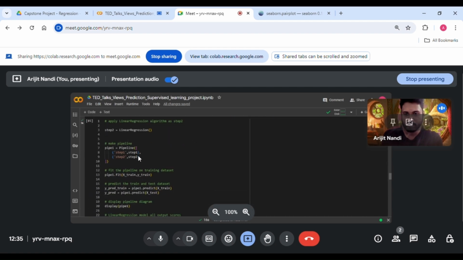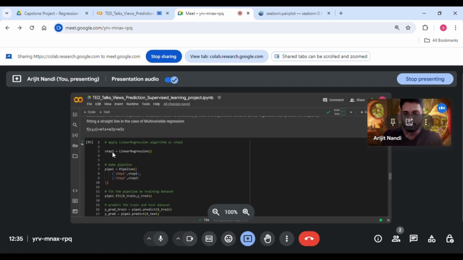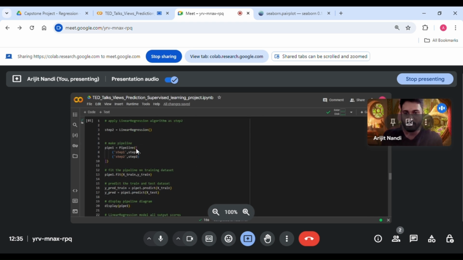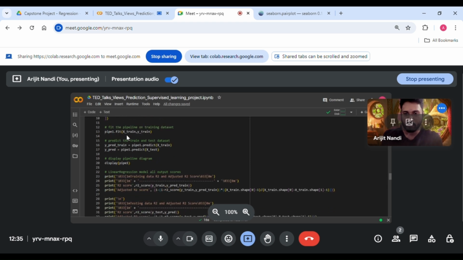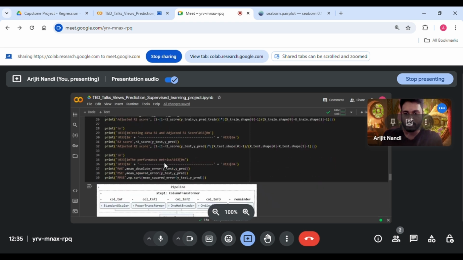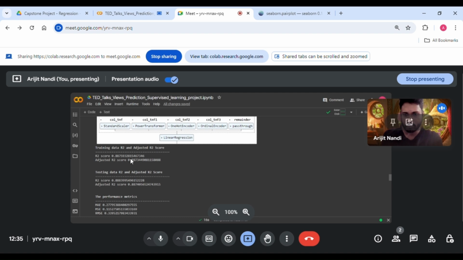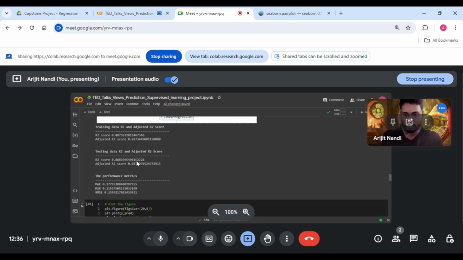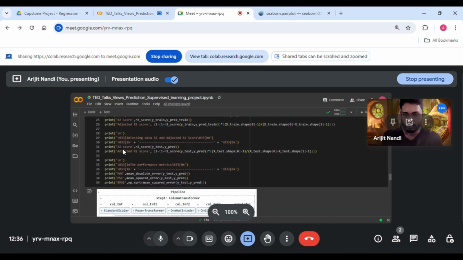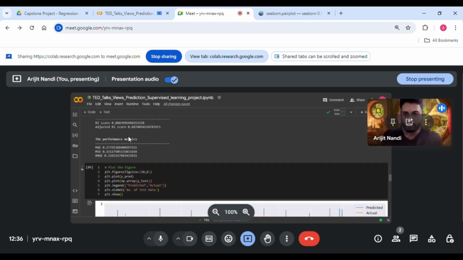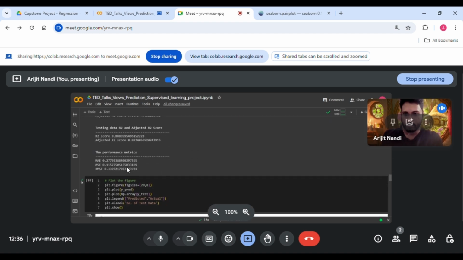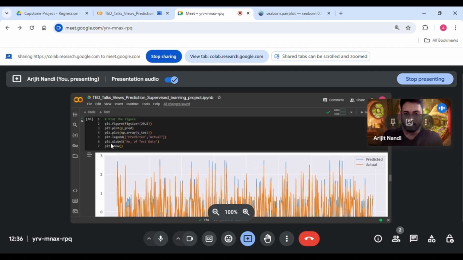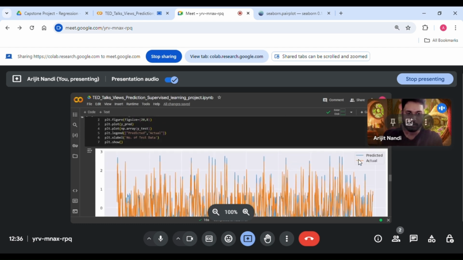So I'm setting pipeline 1. Firstly, in step 2, I have applied the linear regression and called it linear regression. Then I've set it in pipe 1, and now I've called dot fit and predict. And you can see these are the scores, R2 score, adjusted R2 score. Then performance metrics, MAE, mean squared error, and root mean squared error. And this is the graphical representation of how accurate the predictions are.